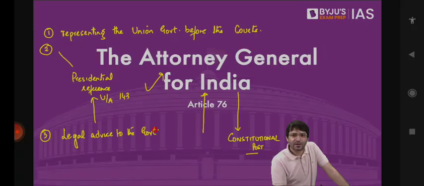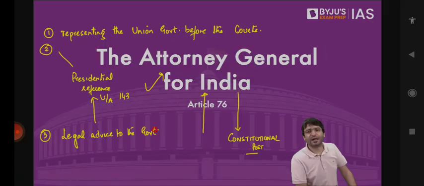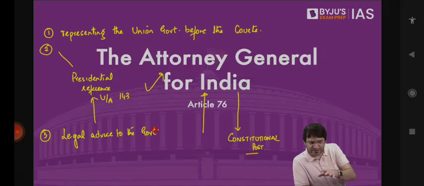We want to impose President's rule in Tamil Nadu and dismiss Mr. Stalin from the post of the Chief Minister, just like we dismissed his father, M. Karunanidhi, in the 1990s. But politicians, ministers, they are not legal advisors. Basically, they don't have the knowledge of the law, or they have limited knowledge of the law. They will ask the Attorney General, please come, give us your advice. Can we dismiss the Chief Minister? And if we can't dismiss right now, under what circumstance can we dismiss the Chief Minister?